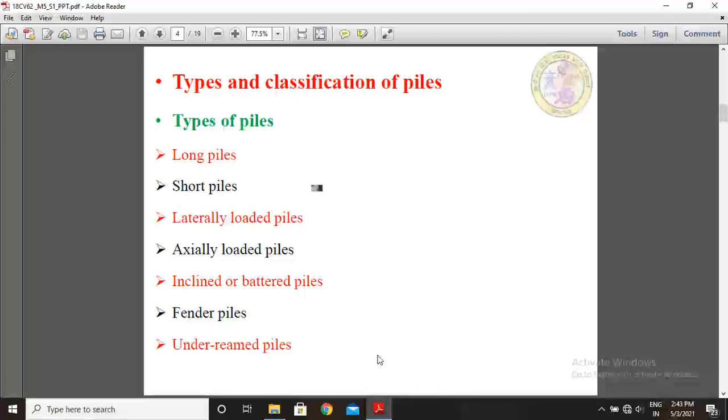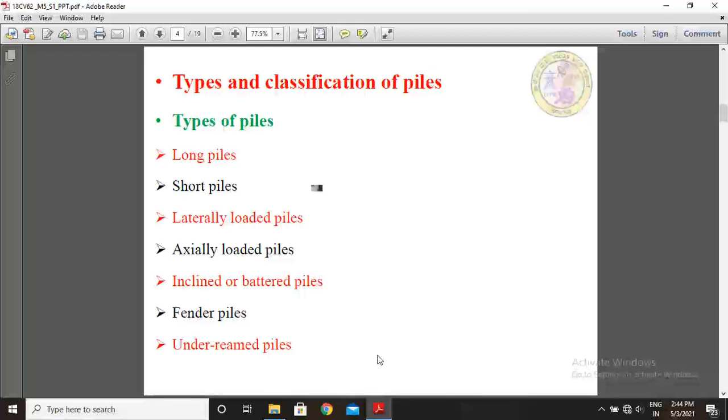Now I want to explain about types of piles and classification of piles. I hope all of you know generally the types of piles are long piles, short piles, laterally loaded piles, axially loaded piles, inclined or battered piles, fender piles, under-reamed piles.